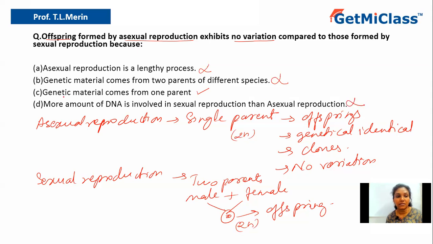So the correct answer is genetic material comes from only one parent, and that is why the organisms produced by asexual reproduction do not show variation. So let us conclude. The answer is option C.